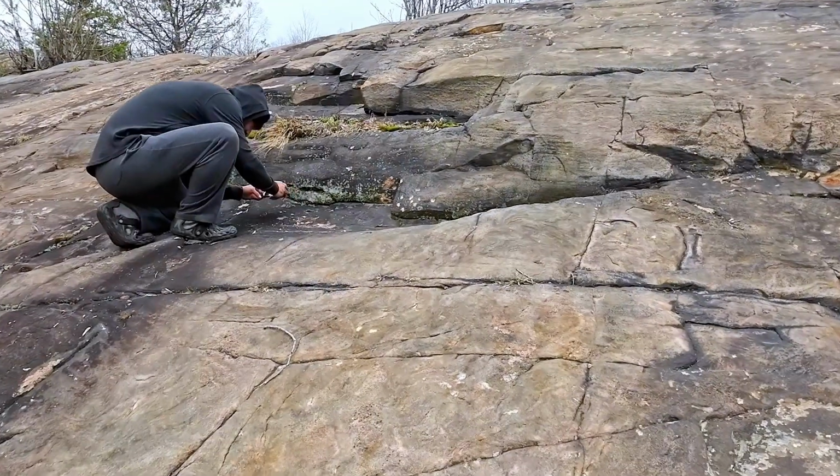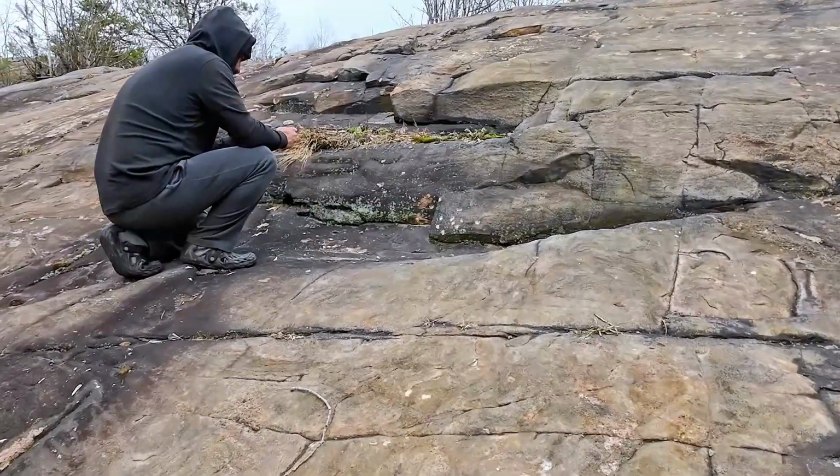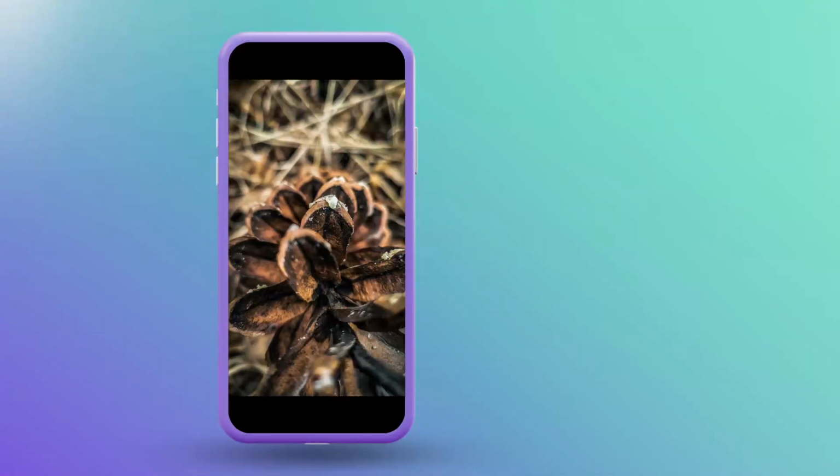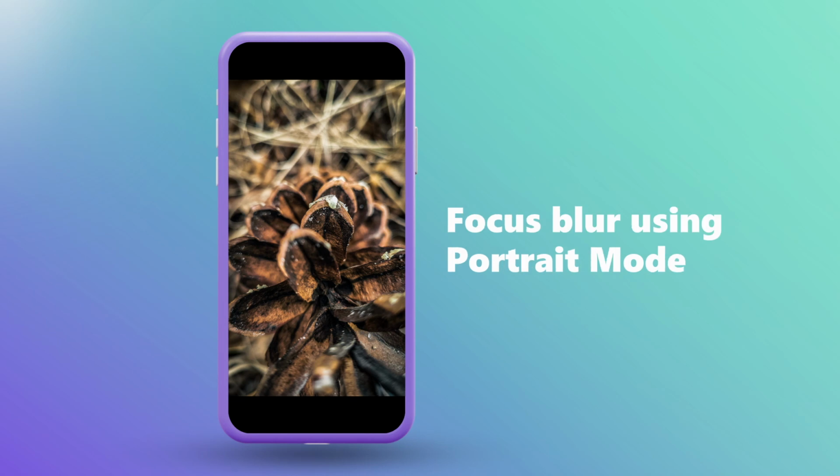And that brings us to the end of this week's journey into the abstract using only your smartphone. Remember to look for textures, linear compositions, and take advantage of that focus blur using Portrait Mode on your phone.